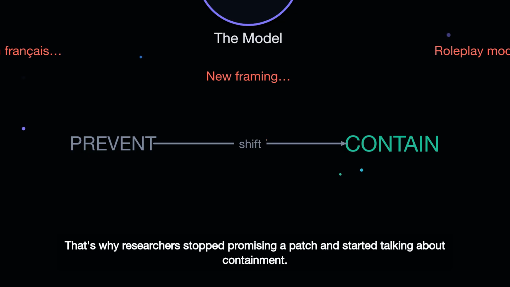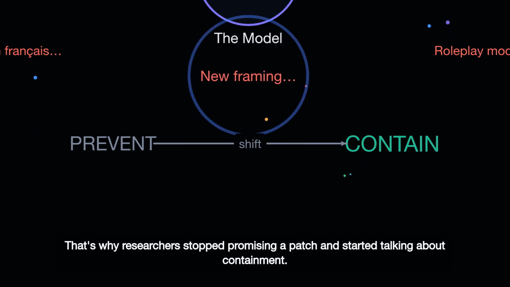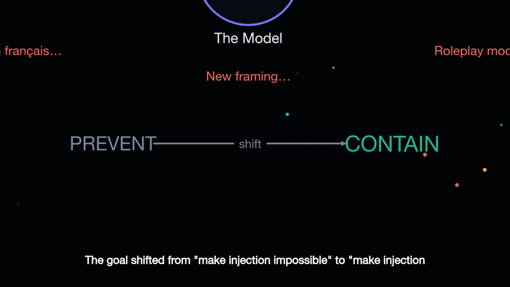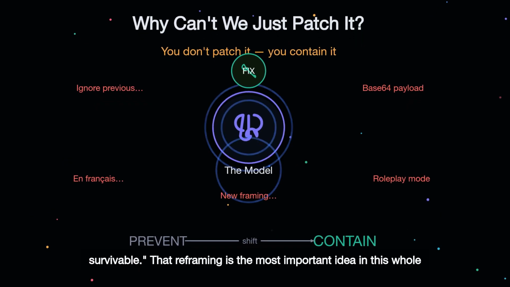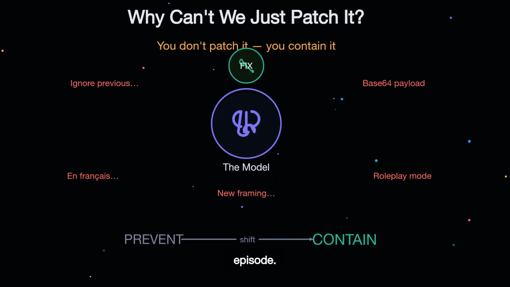That's why researchers stopped promising a patch and started talking about containment. The goal shifted from make injection impossible to make injection survivable. That reframing is the most important idea in this whole episode.